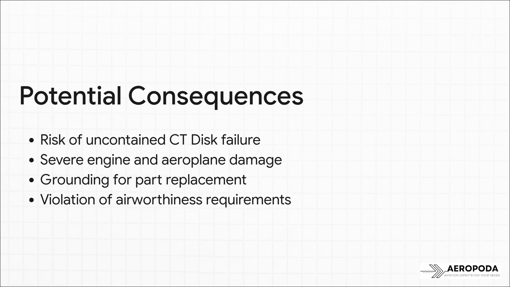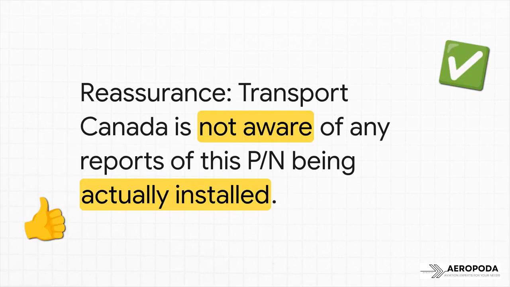On top of that, you're looking at a mandatory grounding, which means major service disruptions and a serious violation of airworthiness regulations. Now, the directive does offer a bit of reassurance. As of right now, Transport Canada isn't aware of any cases where this part has actually been installed. So you can think of this AD as a proactive, preventative fix. It's correcting a paper problem before it can become a real-world safety problem.